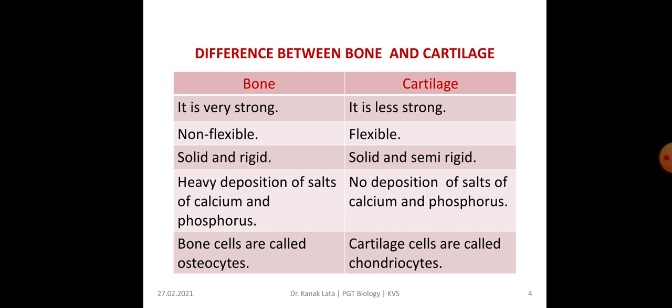In case of bone, there is heavy deposition of salts of calcium and phosphorus. But in case of cartilage, there is no deposition of salts of calcium and phosphorus. Bone cells are called osteocytes, whereas cartilage cells are called chondrocytes. So these are the differences between bone and cartilage.